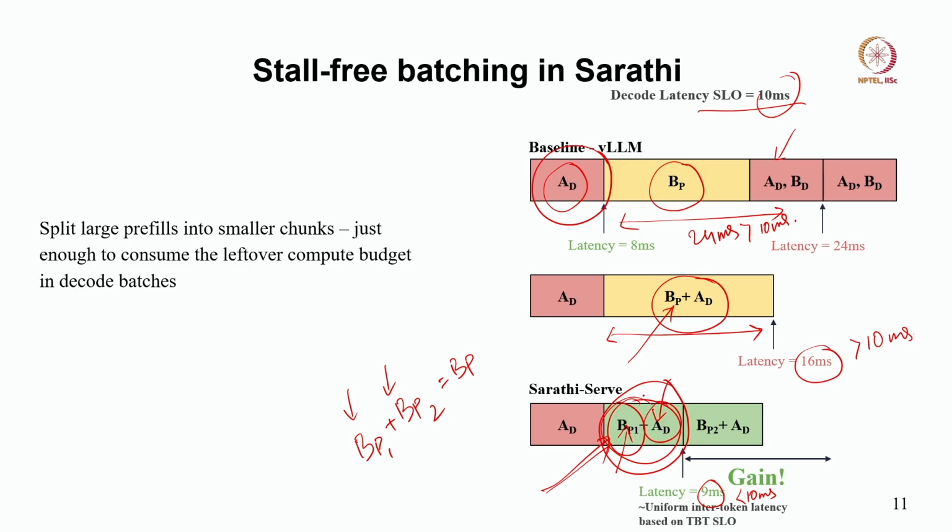So, that is how this stall-free batching in Sarathi is proposed. Basically they split large prefill into smaller chunks, just enough to consume the leftover compute budget in the decode batch. So, remember this term: just enough to consume the leftover compute budget, right.